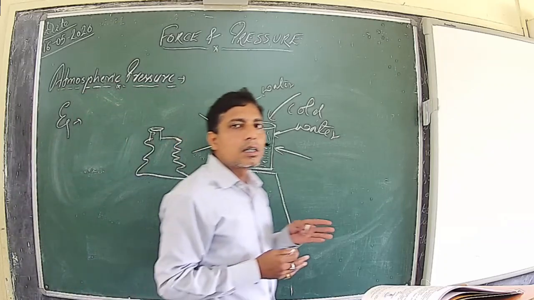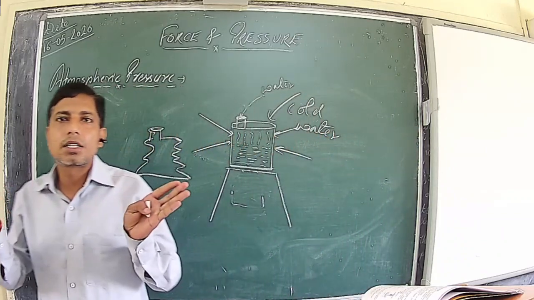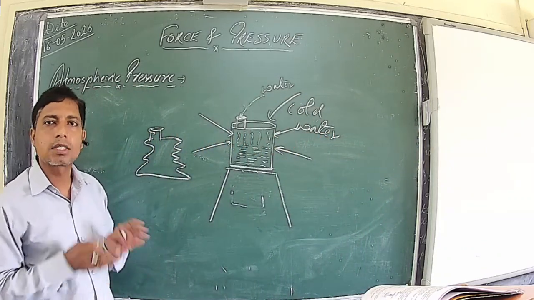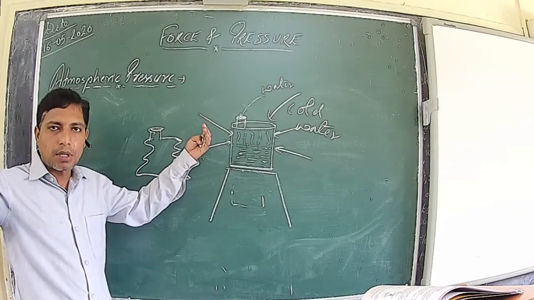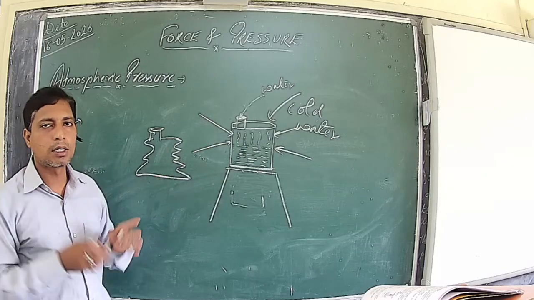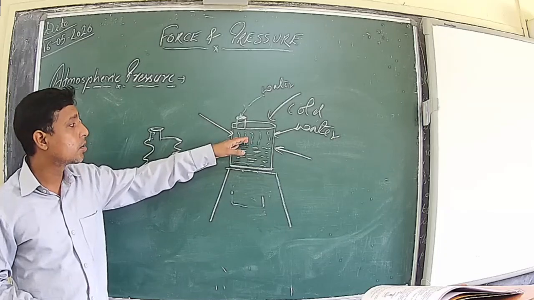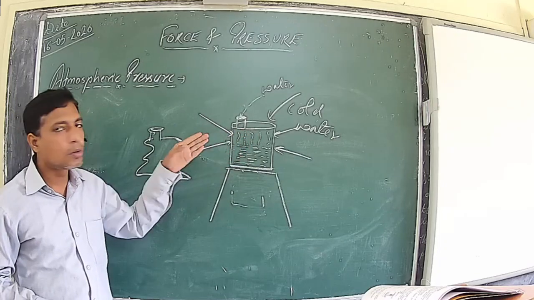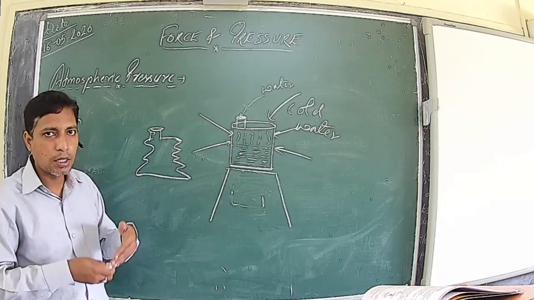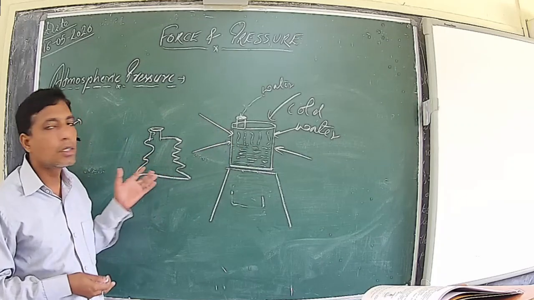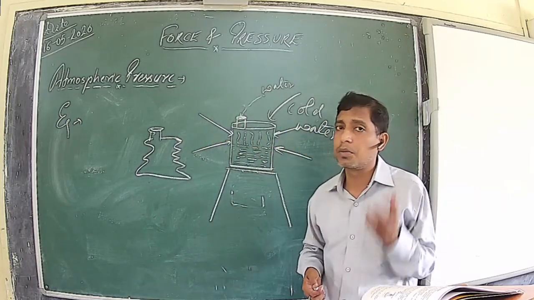When the can was filled with air inside normally, the air was exerting a pressure in the outward direction because, as I told, atmospheric pressure acts in all directions. So the air inside is exerting a pressure equal to 1 atm outward, and on the surface of the can from outside, 1 atm inward. So they were balancing each other. The moment we poured cold water, the steam condensed, so they created a vacuum here. As a result, the outward pressure has gone negligible or zero. So the only pressure acting was in the inward direction, and due to this pressure, the tin can got crushed. So this is one example which easily proves the existence of atmospheric pressure.